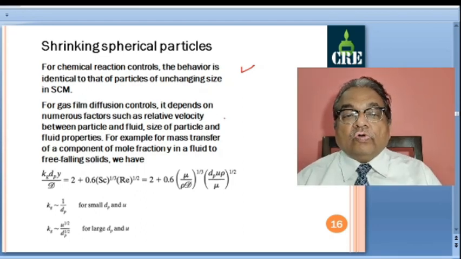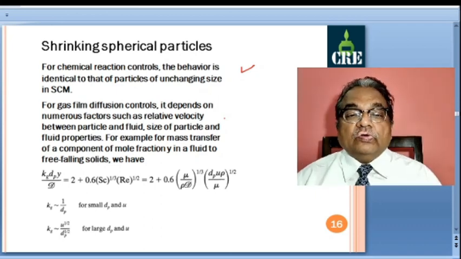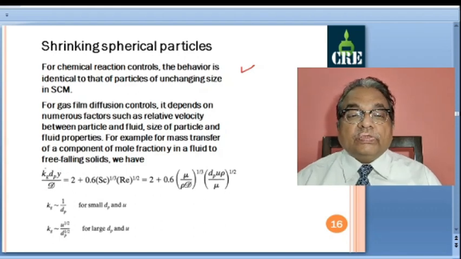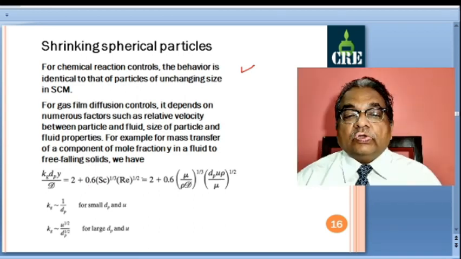For mass transfer of a component of mole fraction Y in a fluid to free falling solids, we have this equation: kg dp y by d is equal to 2 plus 0.6 into Schmidt number raised to 1 by 3, Reynolds number raised to 1 by 2. Schmidt number is mu by rho d, and Reynolds number is d u rho by mu.